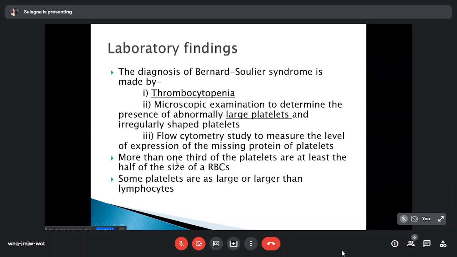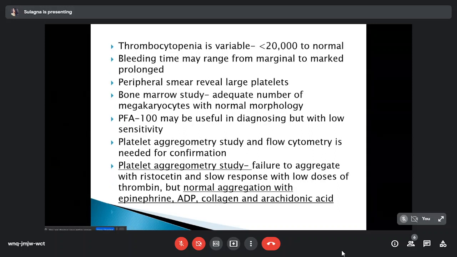More than a third of the platelets are at least half the size of an RBC, and some platelets are as large as a lymphocyte. So on microscopic examination you can see large platelets in Bernard-Soulier syndrome. Flow cytometry to measure the expression level of the missing platelet protein is the gold standard for confirmative diagnosis.